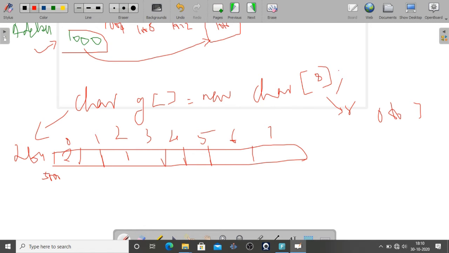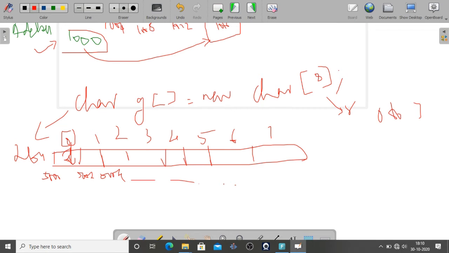So from 5000 is the first space, means the memory address starting from 5000, the 0th position will allocate 2 bytes. So the next address is 5002, 5004, like this it will continue. So we can tell grade of 0 is at the first allocated memory location, that is the first element. Grade 1 at the next continuous memory location, grade 2 at the next continuous, like this it will go.